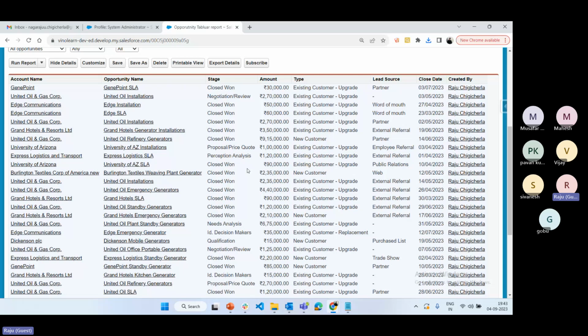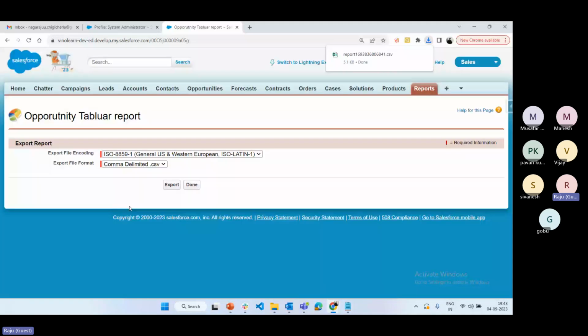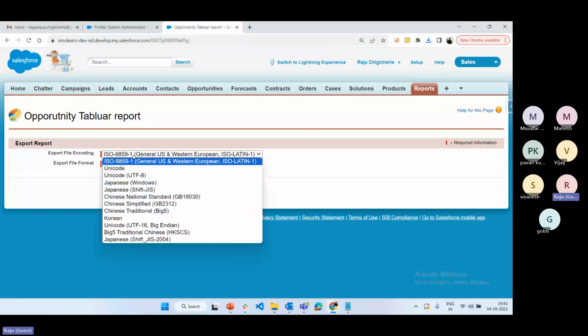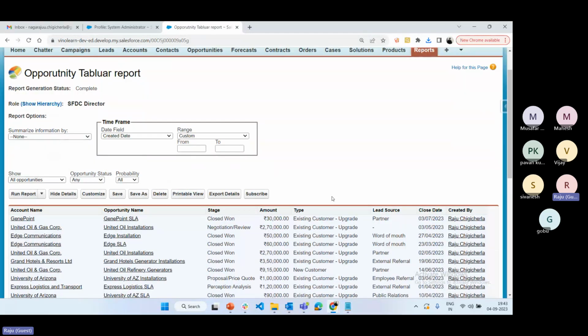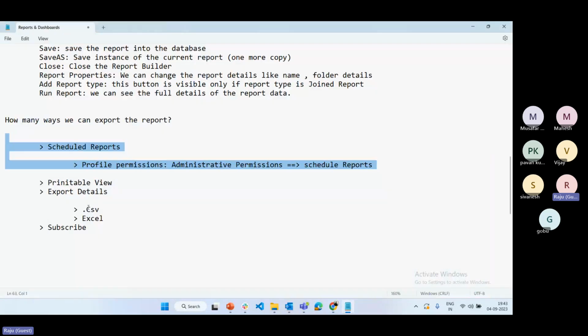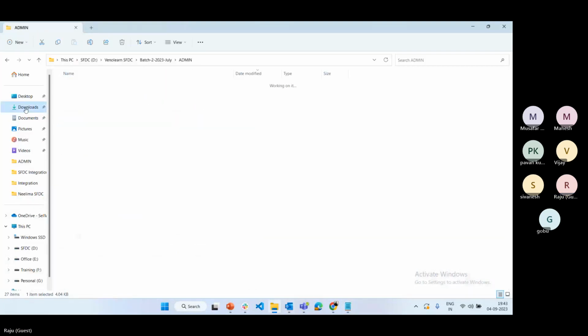And also we have one more option, export details. Export details has these two formats. If you want to export comma delimited, or if you want to export the data in Excel format, you can export. And if you want to follow any encoding based on country, you can choose it, or by default you can leave it as it is. Click on done now. That is one more way to export the report, either CSV or Excel format.